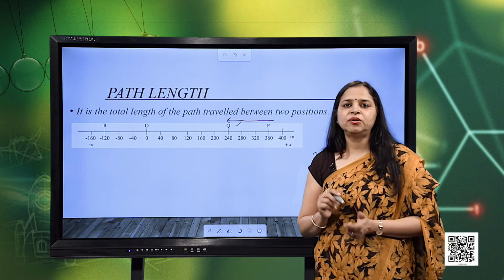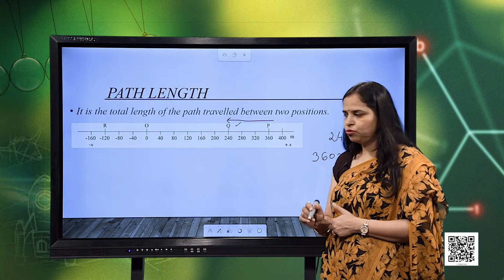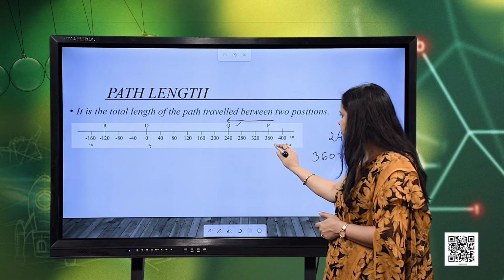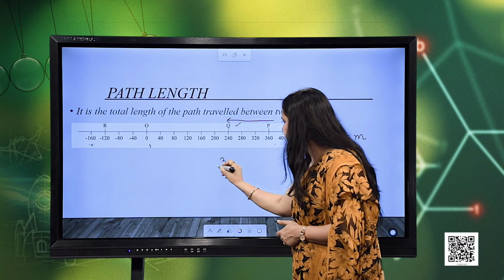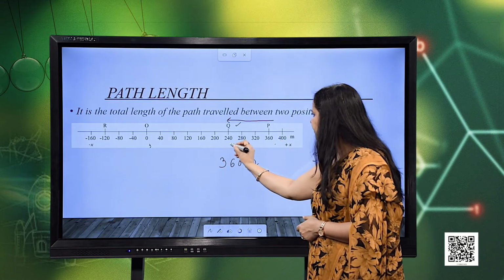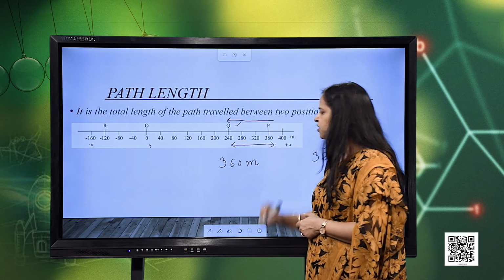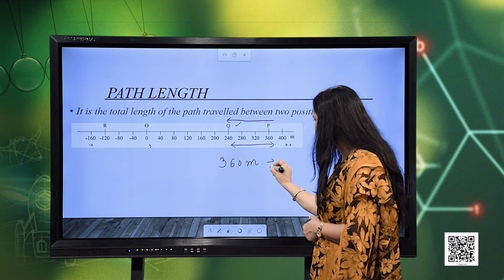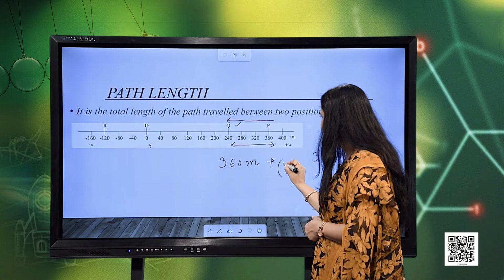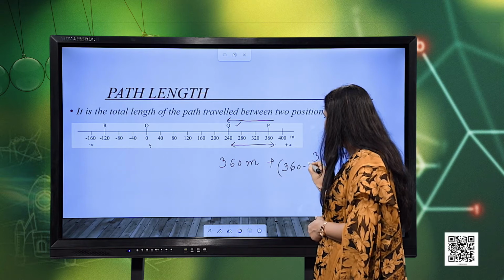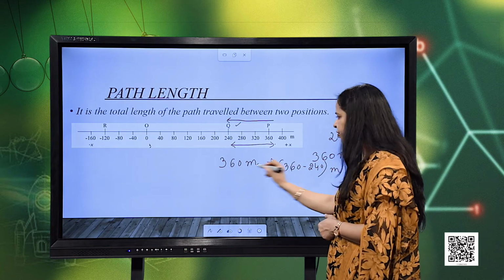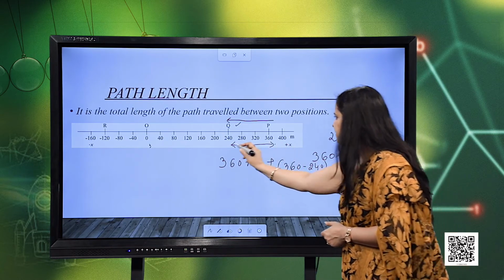Now, what is the total distance travelled? For this, what we will do? We will first of all see that from the origin, it travelled a distance of 360 meters. So, 360 meters and then what else? It travels this much more distance. So, in this we need to add this distance also. And what will be this distance? This distance will be 360 minus 240. So, we need to add this distance as well to the 360 meters.